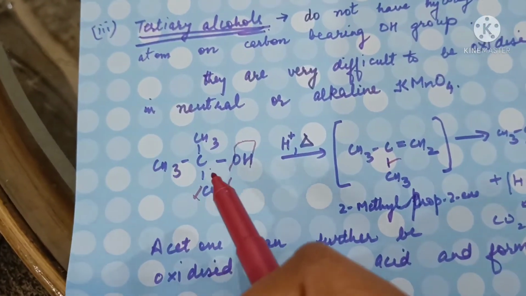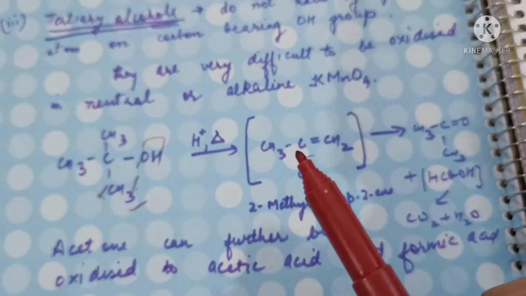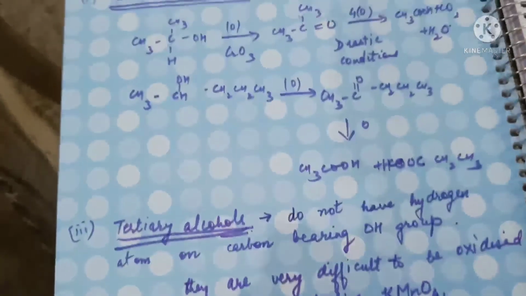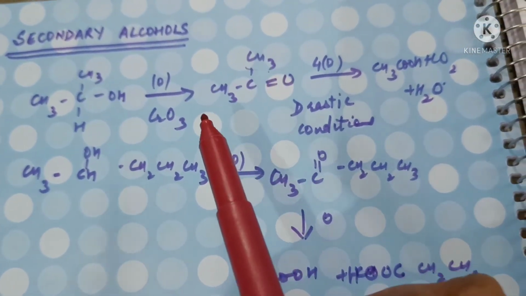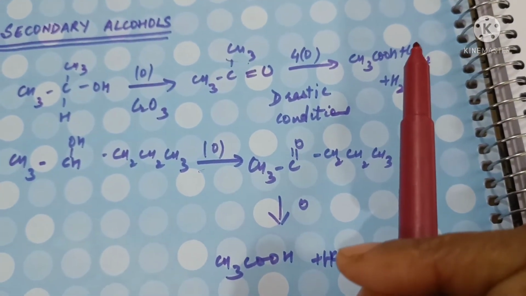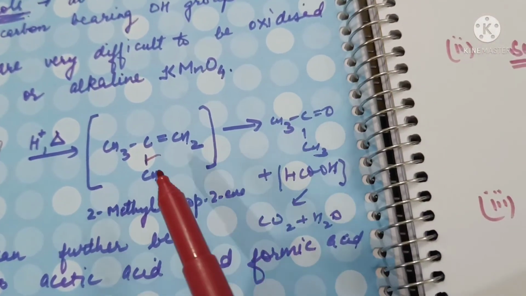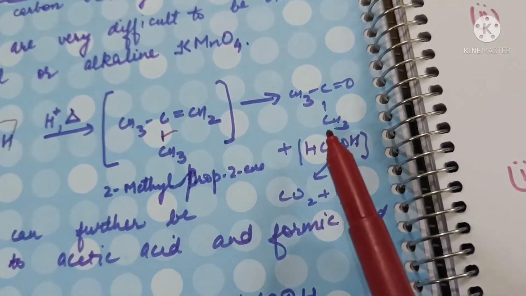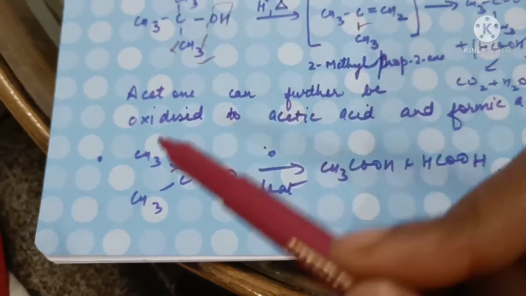So what we see is that primary alcohols will form an aldehyde with the same number of carbon atoms, and an acid also containing the same number of carbon atoms. In secondary alcohols, the ketone contains the same number of carbon atoms, but the acid contains a lesser number of carbon atoms. In case of tertiary alcohols, during the formation of ketone also carbon is lost, and a ketone containing a lesser number of carbon atoms is formed, and then further oxidation will also result in an acid having even still lesser number of carbon atoms.